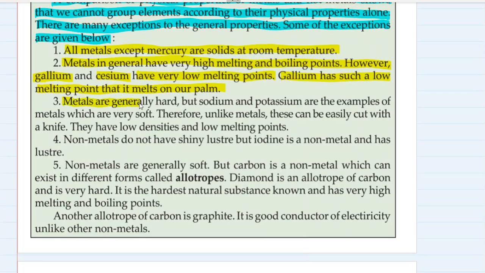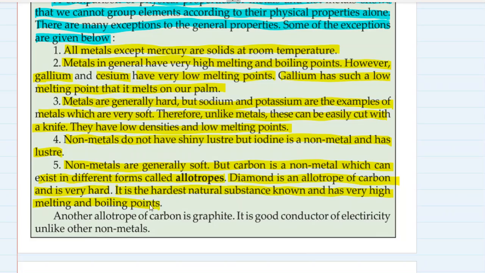Metals are generally hard, but sodium and potassium are examples of metals which are soft. Therefore, unlike other metals, these can be cut with a knife. They have low densities and low melting points. Non-metals do not have shiny luster, but iodine and graphite have luster. Non-metals are generally soft, but carbon can exist in different forms called allotropes. Diamond is one allotrope of carbon and is very hard. It is the hardest known natural substance and has very high melting and boiling points.